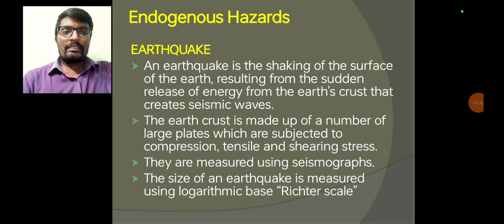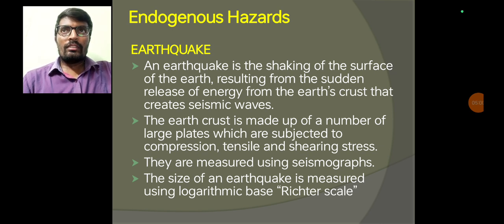The earth crust is made up of a number of large plates which are subjected to compression, tension as well as shearing stresses. These large plates are called tectonic plates.